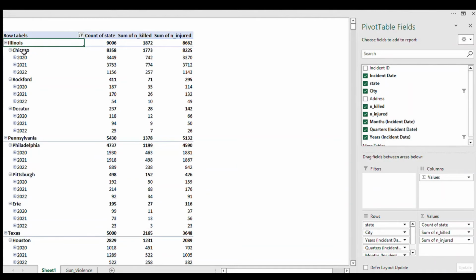And then let's break it down. Let's see the cities under Illinois: Chicago, Rockford, and Decatur. These are the three major cities with the highest number of gun violence. As you can see, Chicago has the highest number in the past 3 years, 8,358, with a total deaths of 1,773 and injuries of 8,225. And looking at 2022, as I said before, 1,156 recordings of gun violence, 257 deaths, and 1,143 injuries.